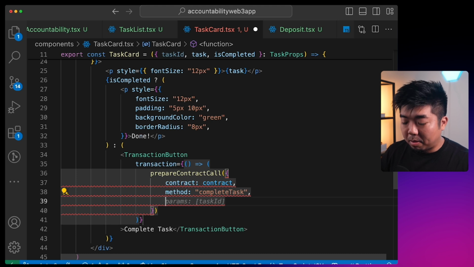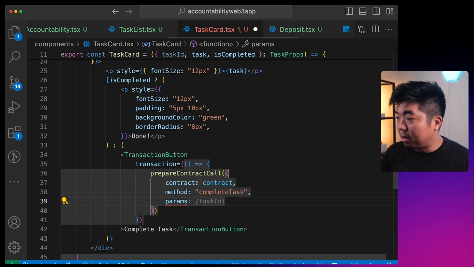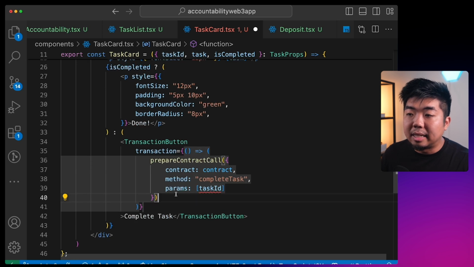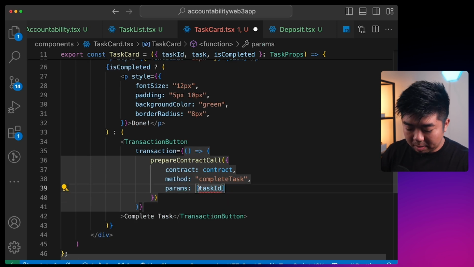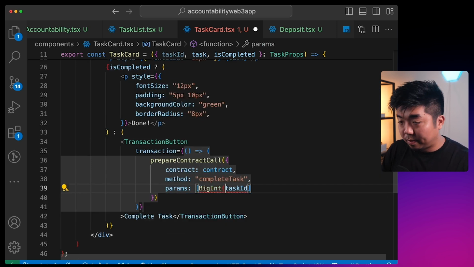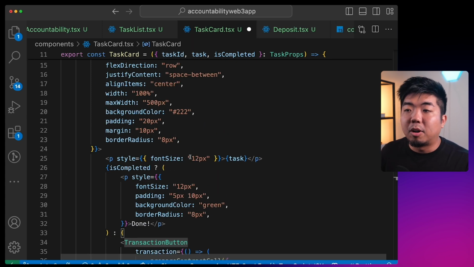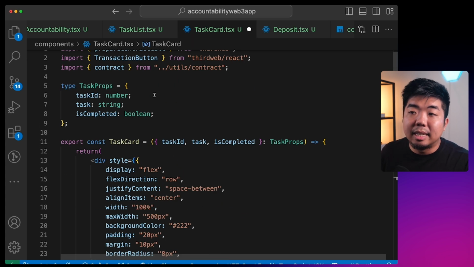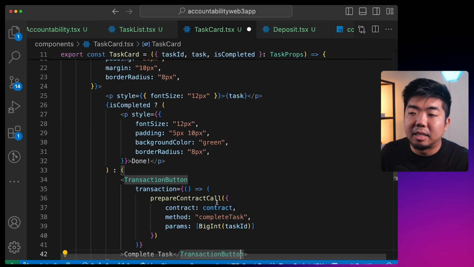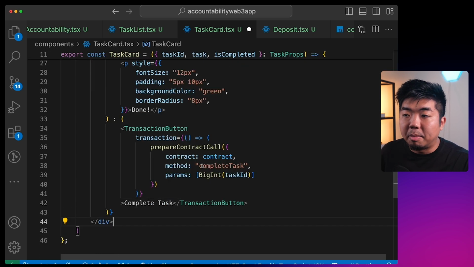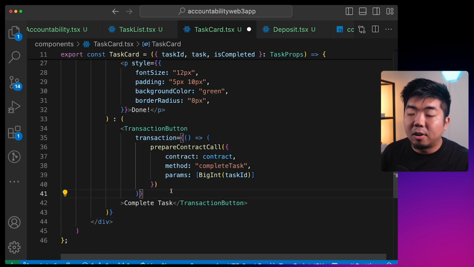And the parameter that we need to provide it is going to be the task ID. Now we do need to provide this as a big int here. So we just need to make sure that this says BigInt task ID. So this is going to call the complete task. We're going to provide it the task ID of whichever task this button is clicked for, and it's going to complete that task, calling that function from our smart contract.